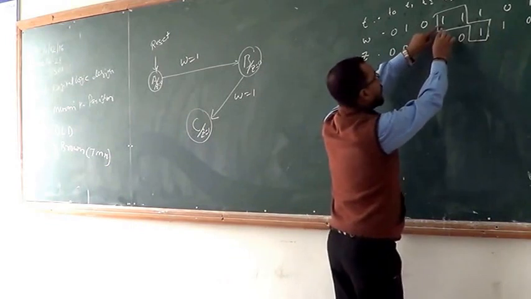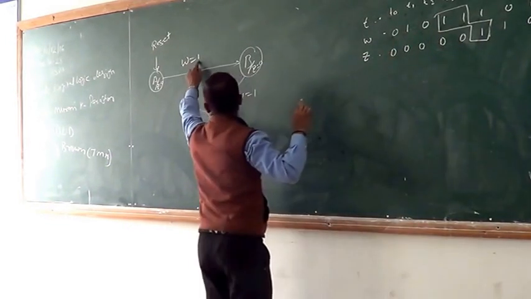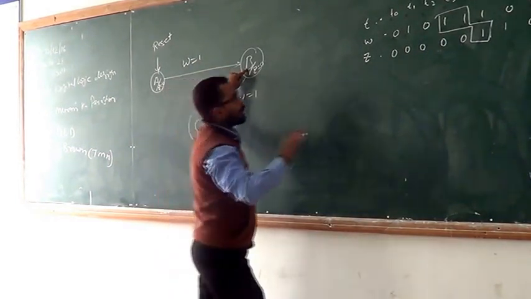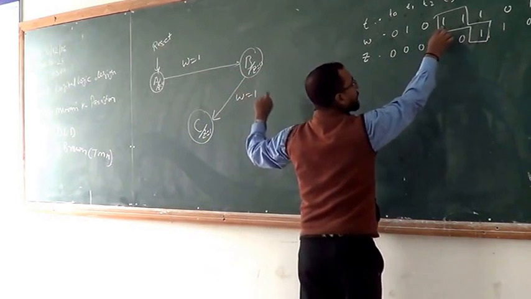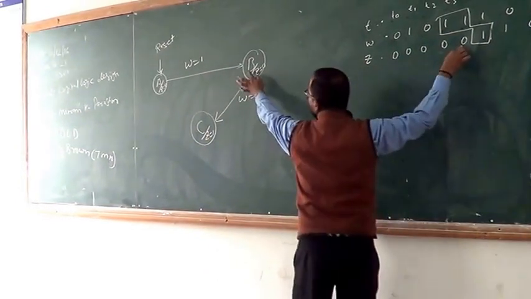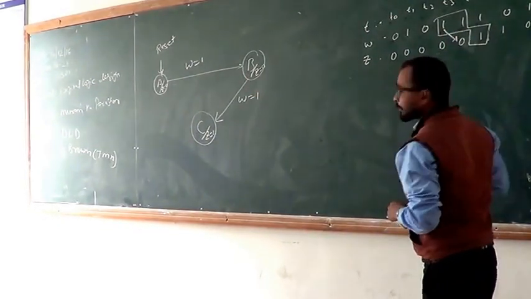When we are at state first and W equals 1 comes, we transit to state B. That means at state B the output is 0. Here at state B the output is 0. That means this condition is satisfied.